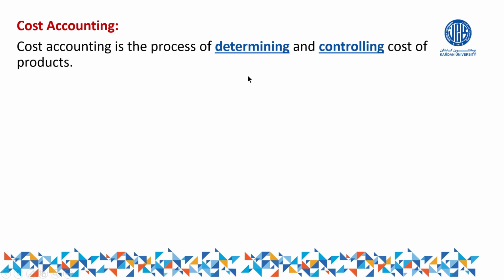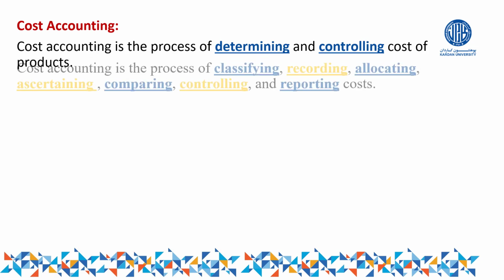As per this definition, there are two objectives for cost accounting. Number one, it should determine the cost of the product, find out how much is the cost, and number two, there should be some control on the cost. For example, we produce two products, product A as well as product B. The purpose of cost accounting is to find out how much is the cost of A as well as how much is the cost of B. And after that, they should control it. They should control means, for example, why the cost of A is this much or why the cost of B is this much, why the cost is more or why the cost is less, and so on. So this process can be related with cost accounting.